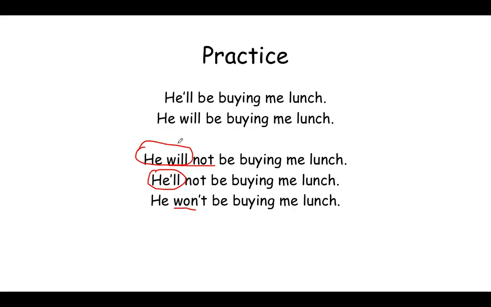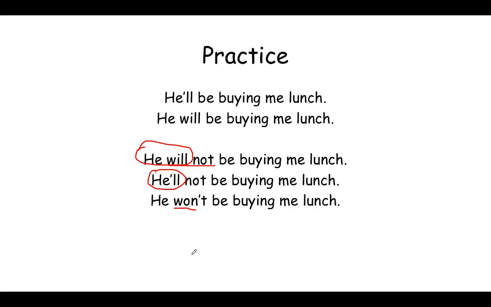So that's why you can't say he'll won't be buying me lunch. You can only say one or the other. You can say he'll, she'll, I'll, it'll, they'll, we'll. You can say any of those, but you can't say them with won't. If you're saying won't, you will just say he won't, not he'll won't, because both of them use won't.